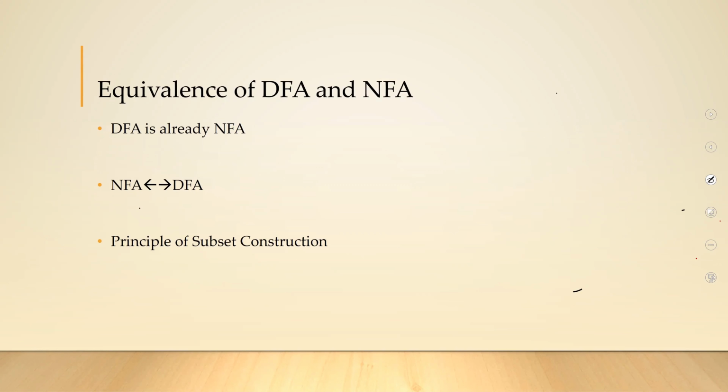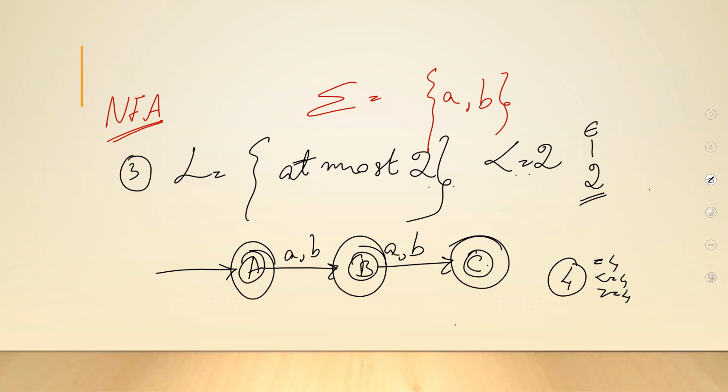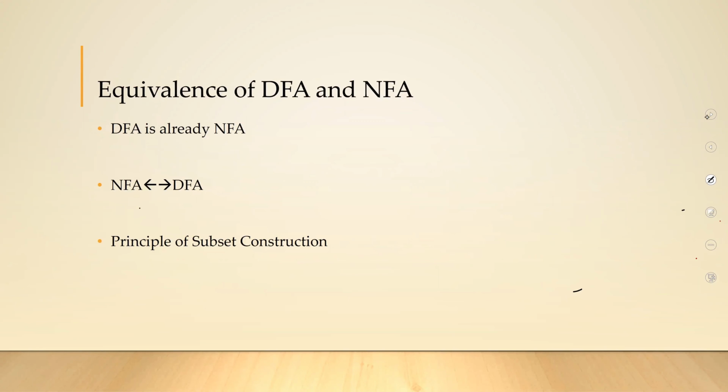Let us now look into a new topic called equivalence of DFA and NFA. We did see what is a DFA. We even saw what is an NFA, and we even know what is the difference between a DFA and an NFA. In a DFA, you will exactly go into one state. You have something called determinism. In an NFA, on the same input, you can go into more than one state.